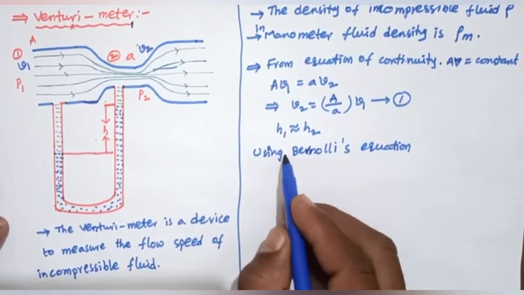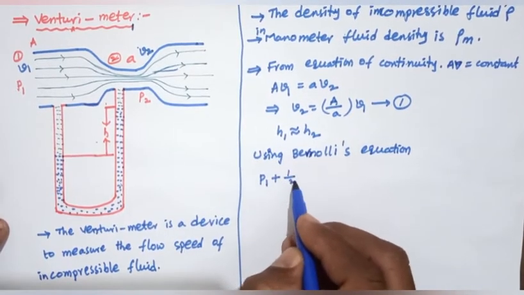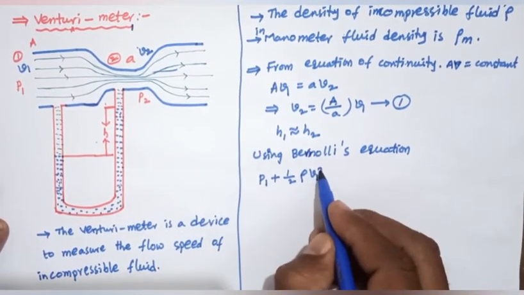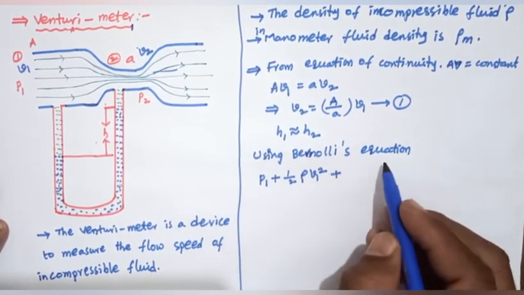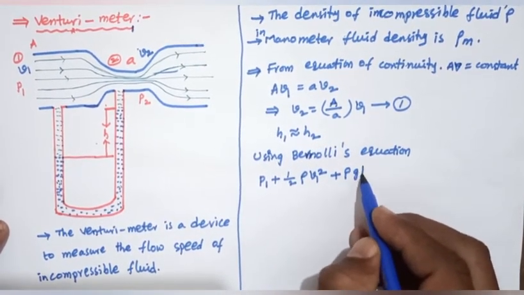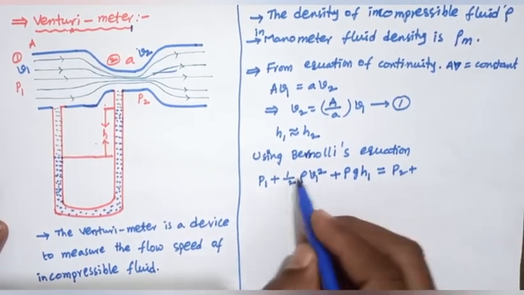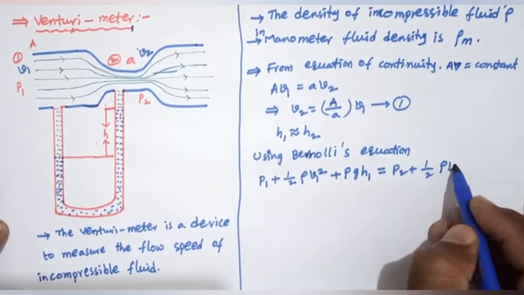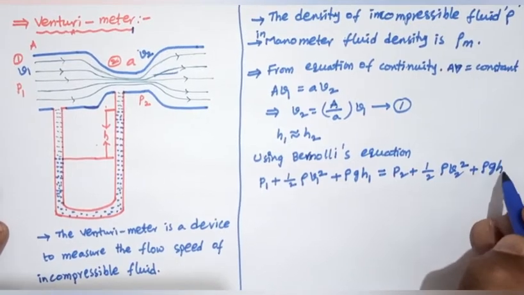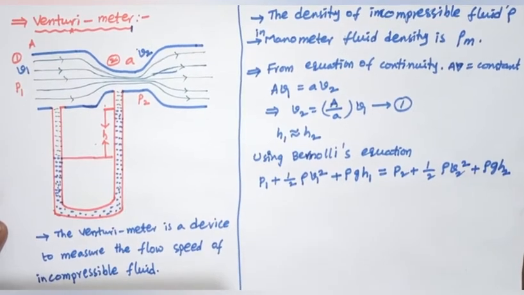Here P1 plus half rho V1 square plus the gravitational potential energy rho g H1 equals P2 plus half rho V2 square plus rho g H2. Here H1 equals H2, so they cancel each other.